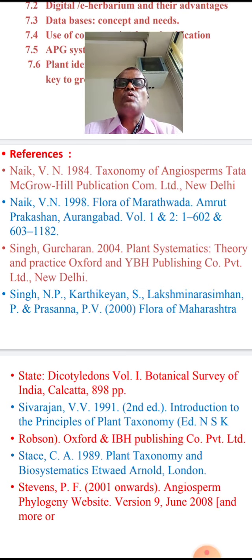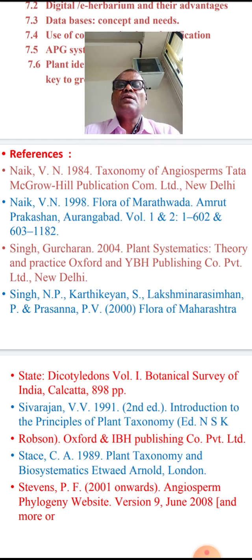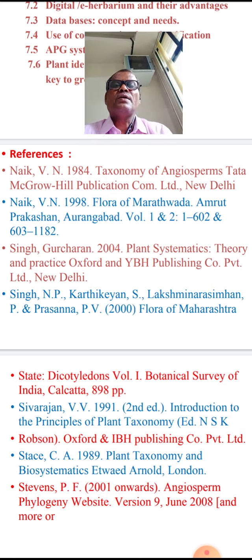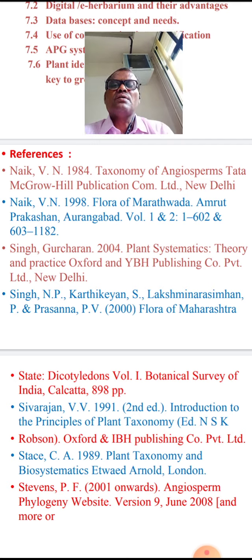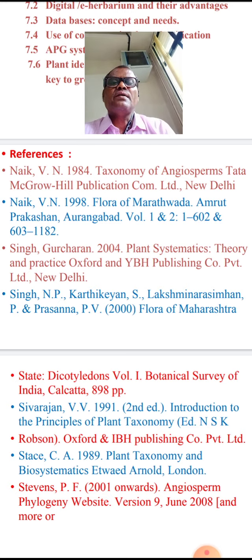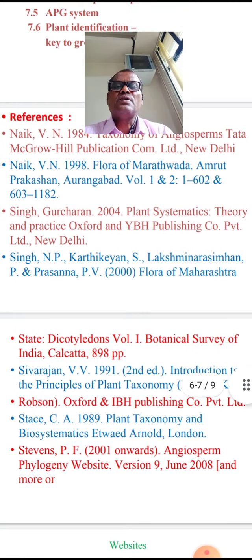Then the second book, Flora of Marathwada area. Then Singh and Gurucharan, all these scientists are from the Botanical Survey of India. So they have written Plant Systematics theory. Then other scientists, Singh, Karthikeyan, Lakshminarasimhan, Prasanna in 2000, a recent book.